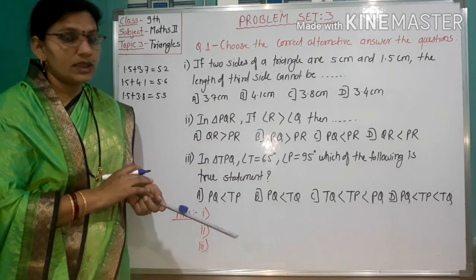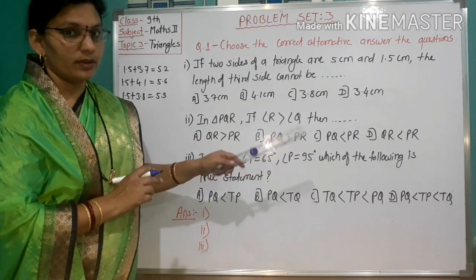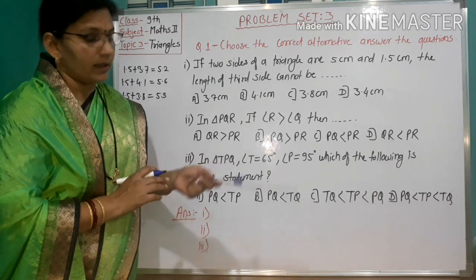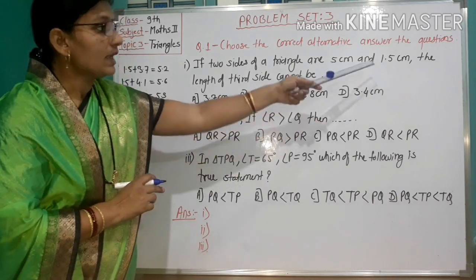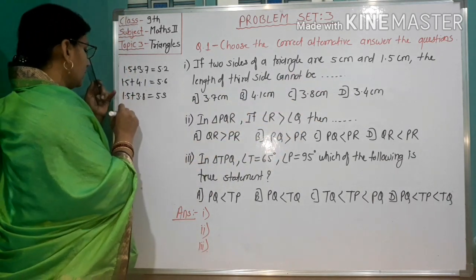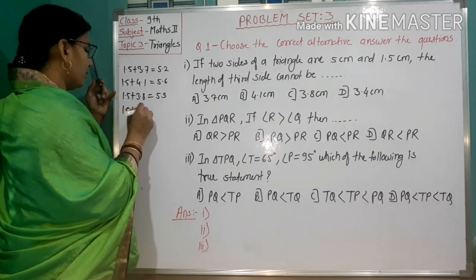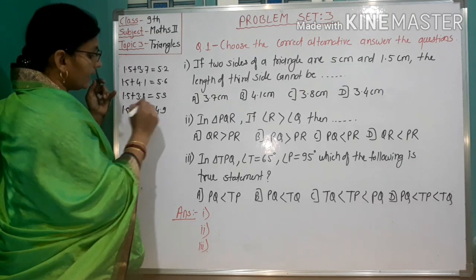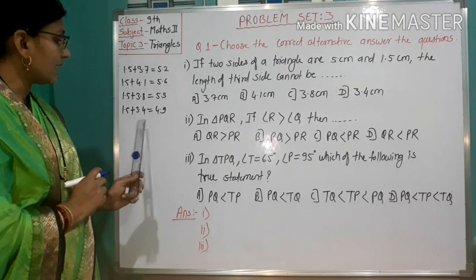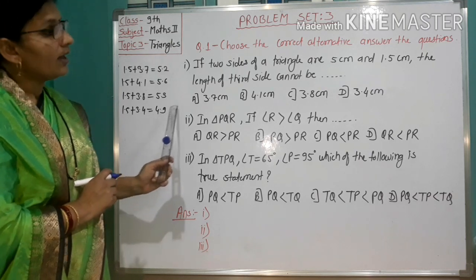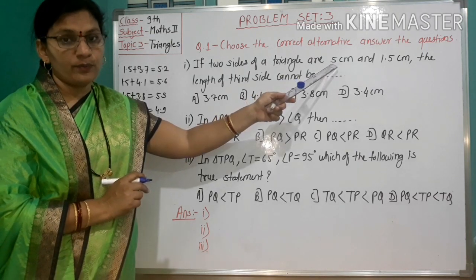Then the remaining option should be the correct option, but let us check. 1.5 plus 3.4 equals 4.9. The sum of these two sides, 4.9, is less than 5.